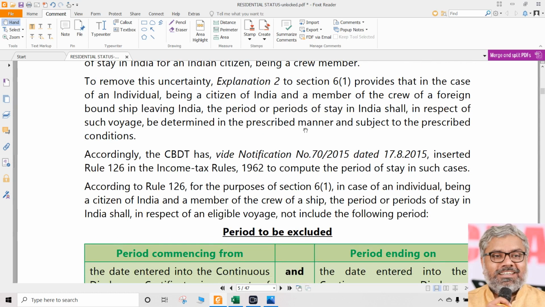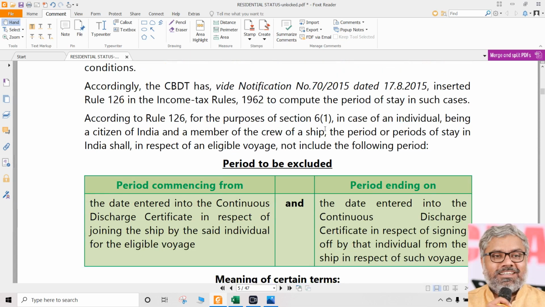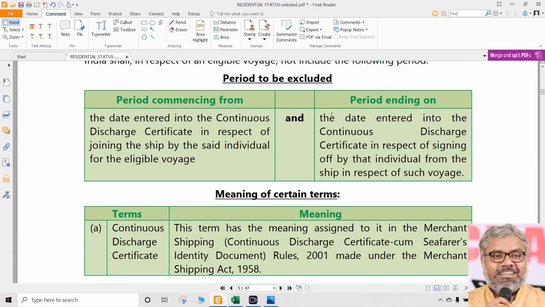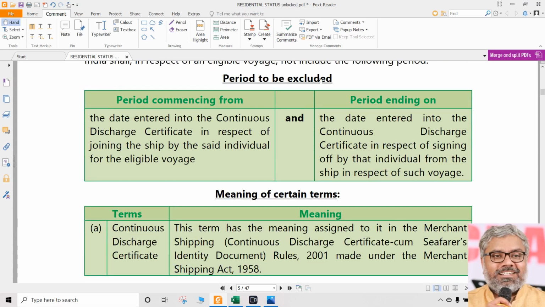And once again, we are not to be interested in all those things. We should be interested straight in the provision. How should we calculate the period of stay? Here there is an important word that is used, called continuous discharge certificate. So let us use this word, continuous discharge certificate, very important word. How to calculate the period of stay depends upon the continuous discharge certificate.